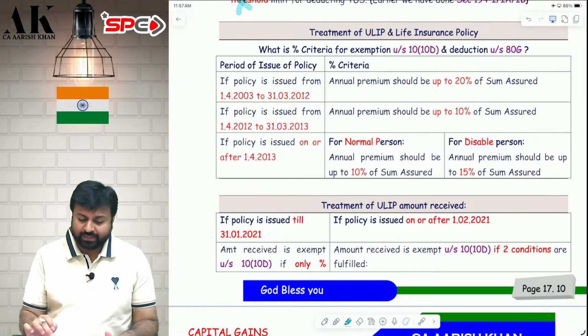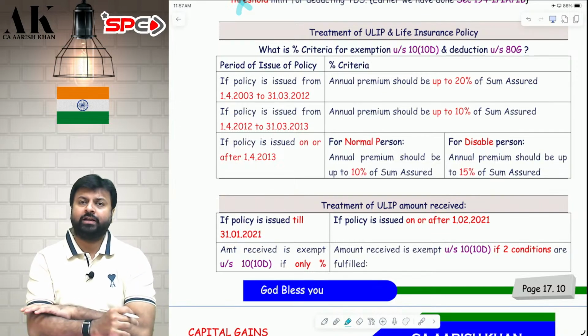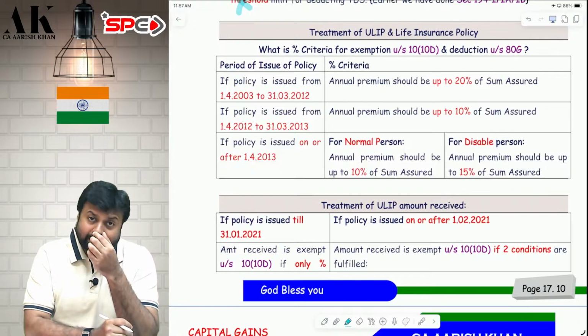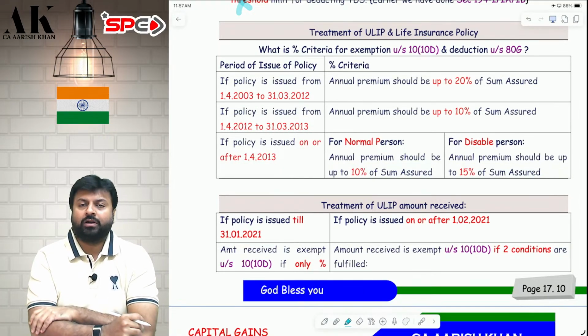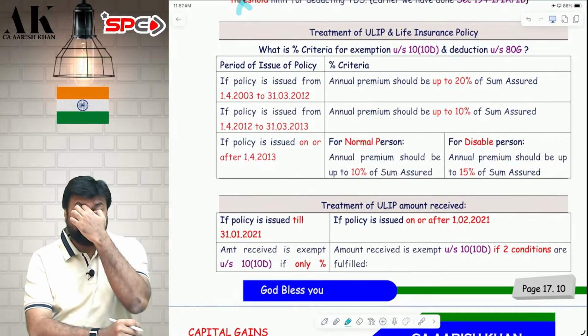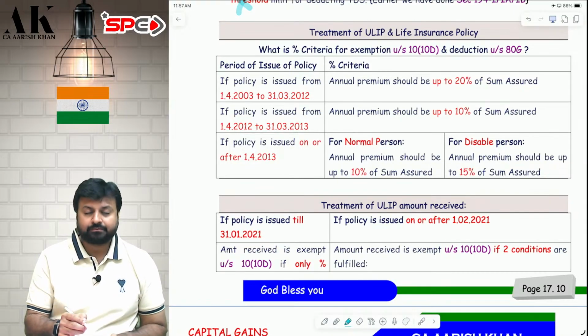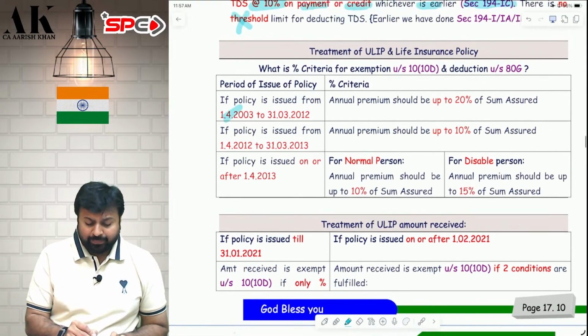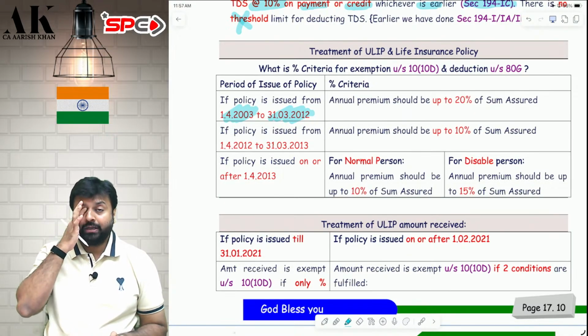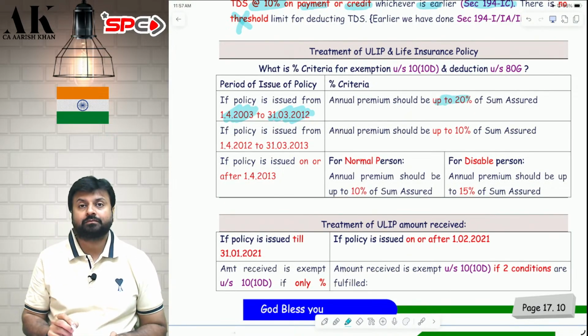Now let's go ahead with the next point, treatment of ULIP, unit linked insurance policy, and life insurance policy. To understand the taxability of ULIP and life insurance policy, first of all, you need to understand the percentage criteria. This percentage criteria is mandatory to understand at many places. If the policy is issued between 2003 to 2012, then your annual premium should be up to 20% of sum assured.